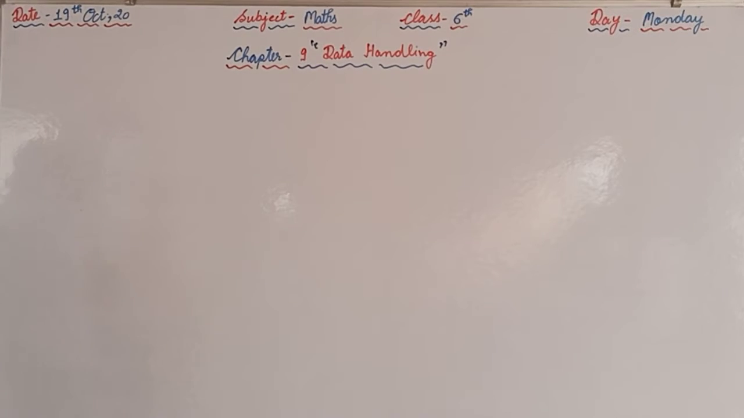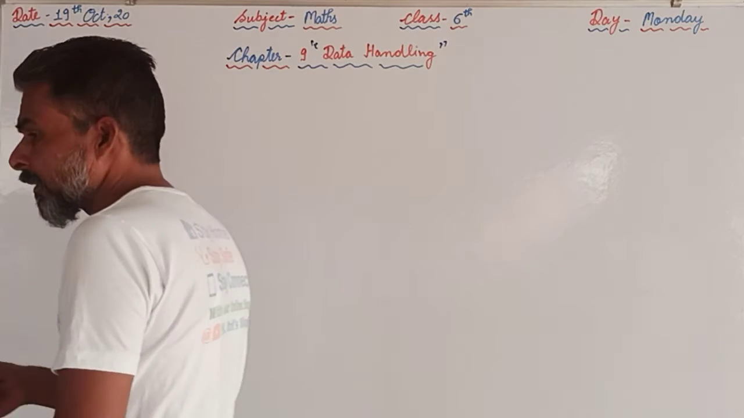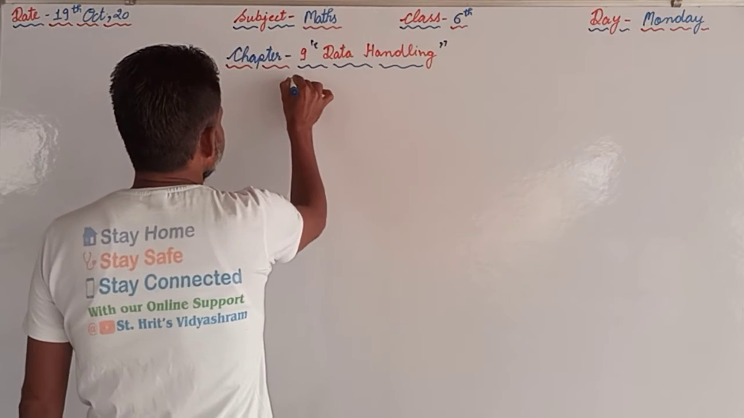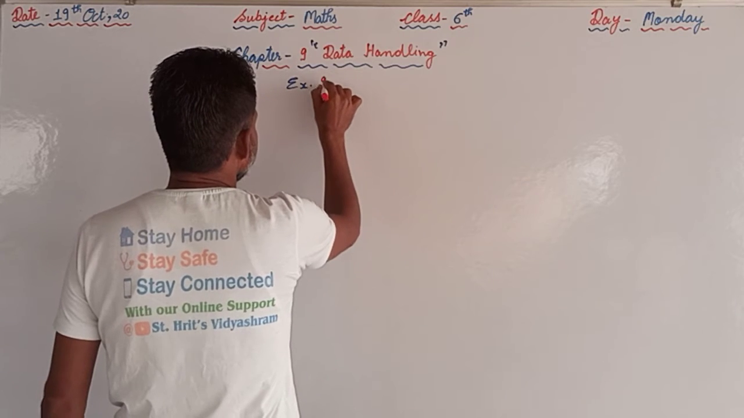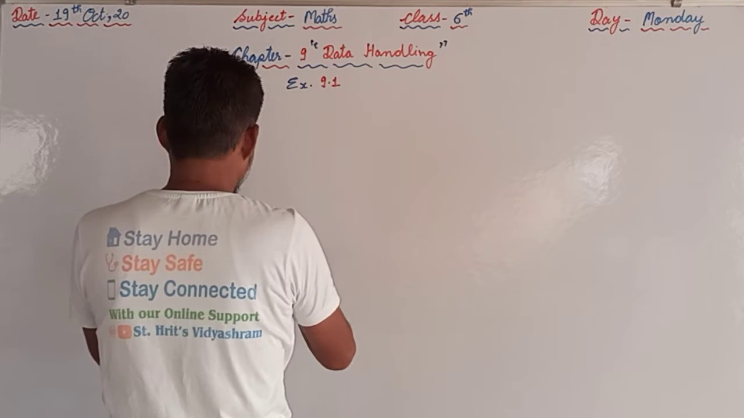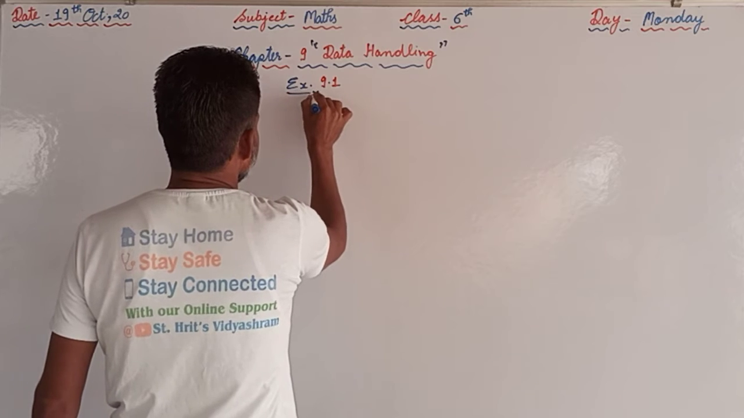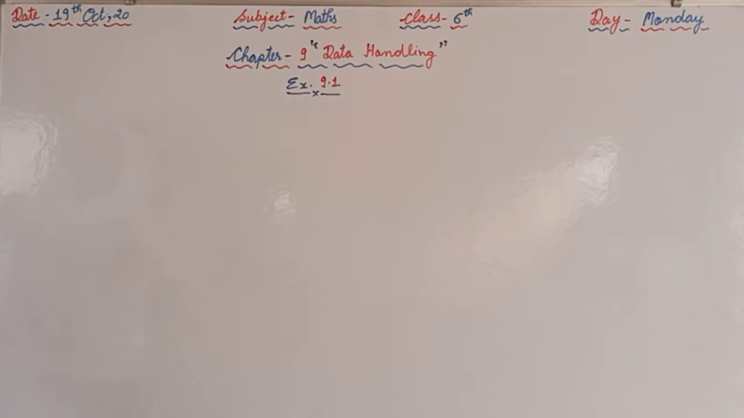So the most common things in this chapter will be tally marks and the pictograph. So now we will proceed. Exercise 9.1. In exercise 9.1, the first question is there.